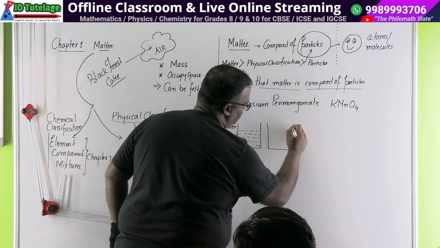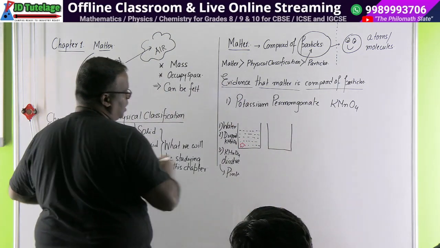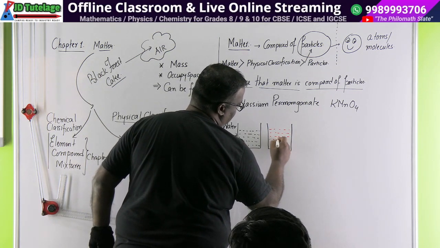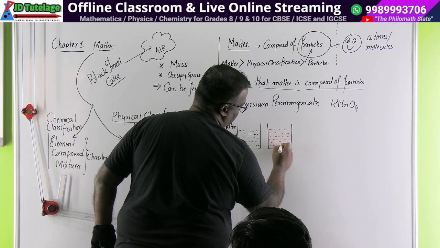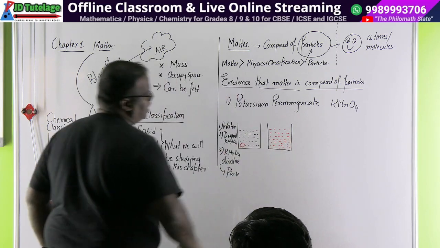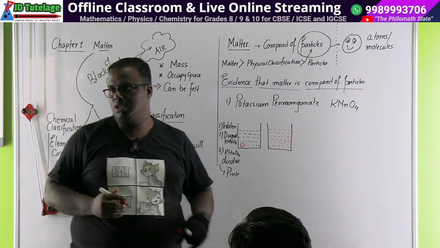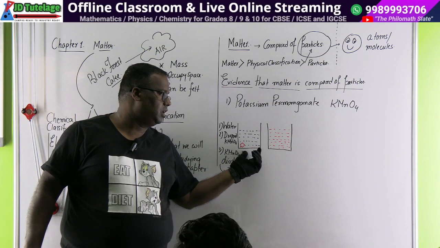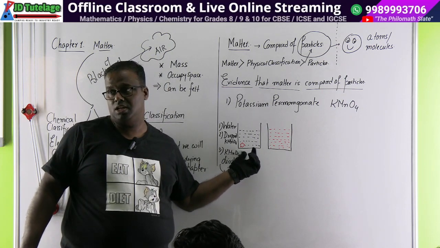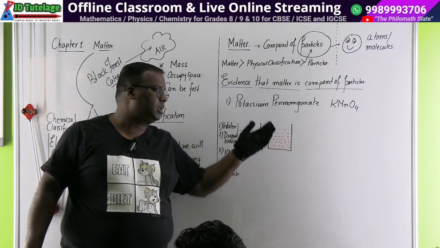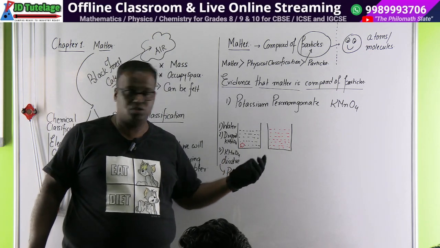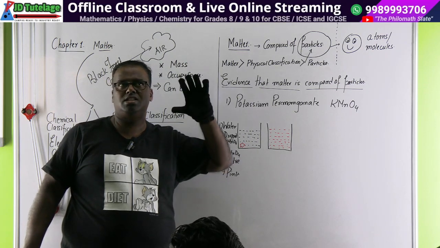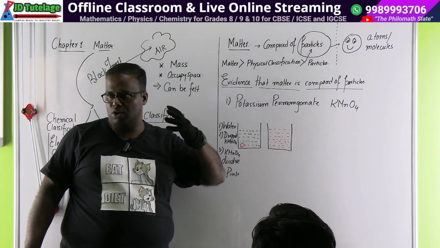The whole beaker now, instead of having the neutral color of water, becomes pink in color. The first observation out here tells us how potassium permanganate, one crystal, was able to change the color of the entire water, and slowly you will find that this crystal has disappeared. So one way we can understand is that this crystal must have broken down, dissolved.